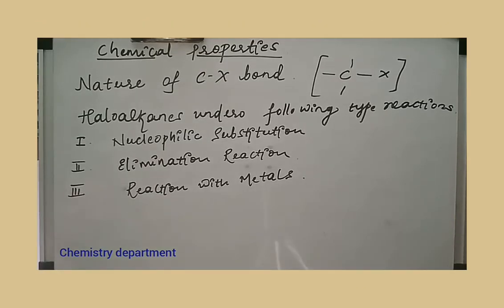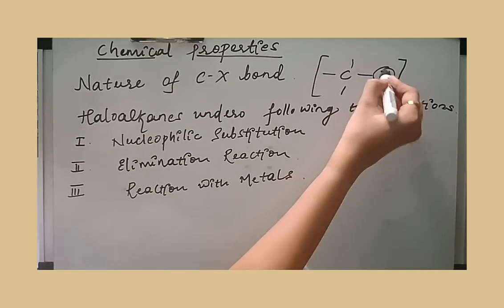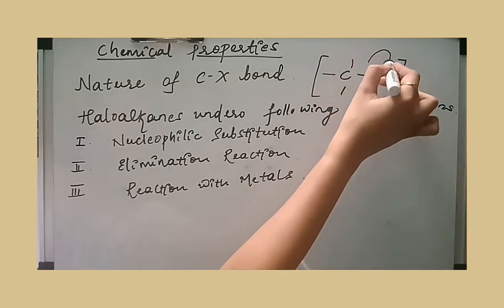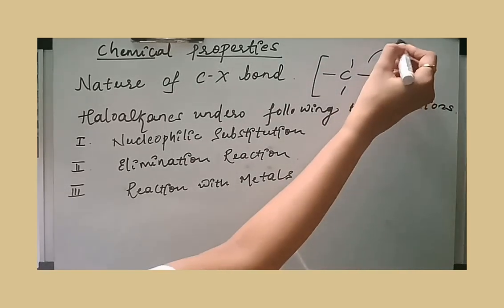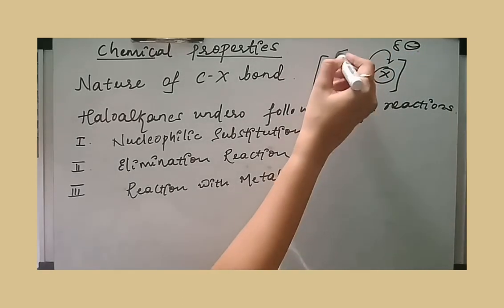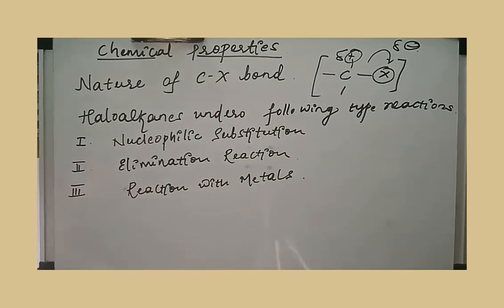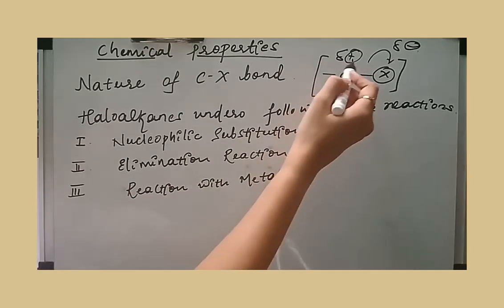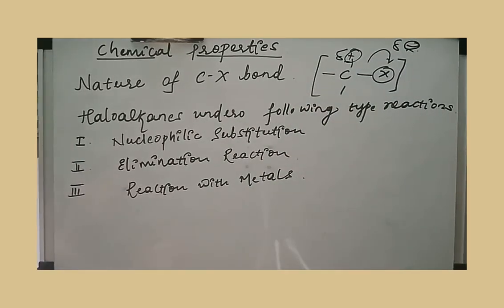The next thing that you are going to learn is the chemical properties of haloalkanes. For that you have to know the nature of the carbon-halogen bond. Haloalkanes are very reactive. The reactivity of these haloalkanes is mainly because of the presence of the polar carbon-halogen bond. Here the halogen atom is more electronegative. As a result, it tries to withdraw the electrons towards itself. So this halogen atom will get a slight negative charge and this carbon will get a slight positive charge. That is why there is a polar bond, that is, separation of the charges. One positive and one negative charge is called polarization.